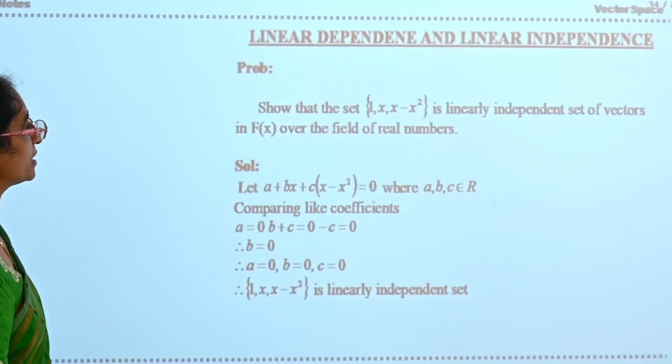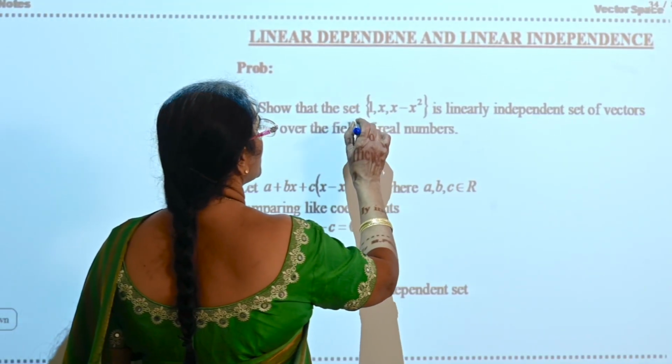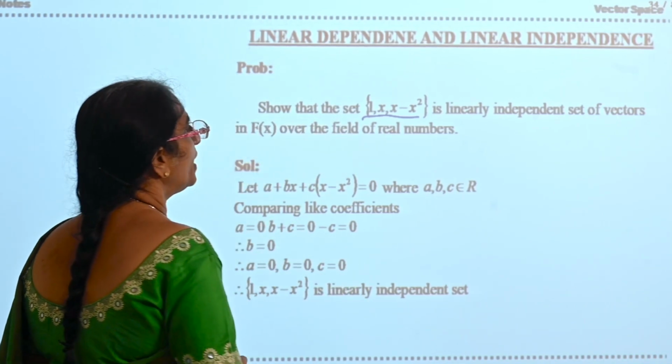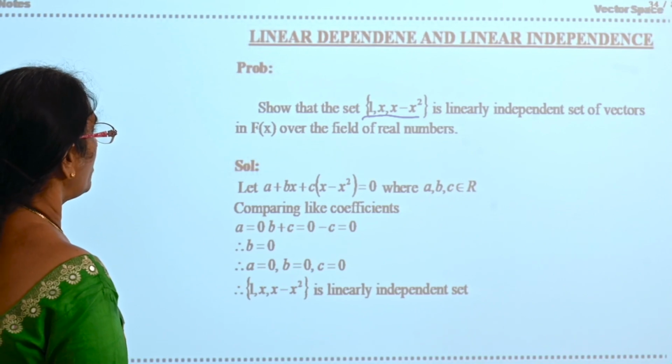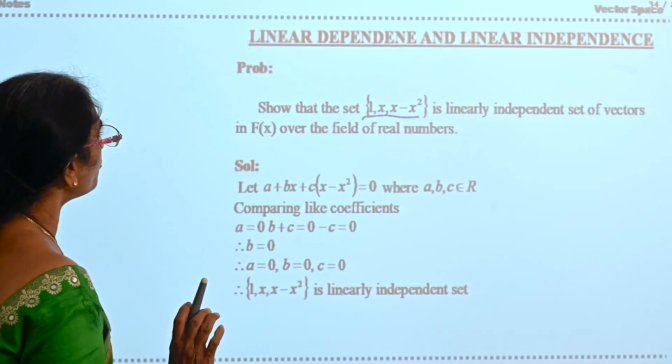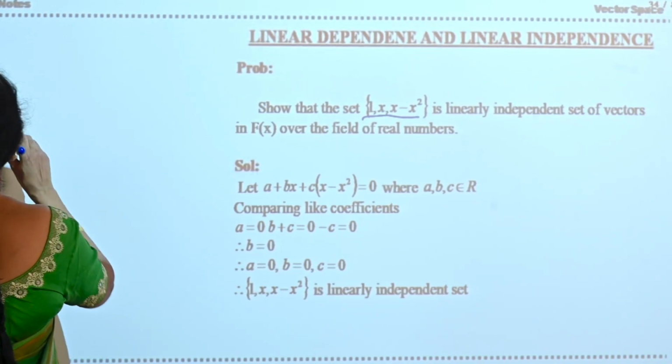Now, let us see this problem. Show that the set {1, x, x − x²} is a linearly independent set of vectors in F[x] over the field of real numbers. What is F[x]?